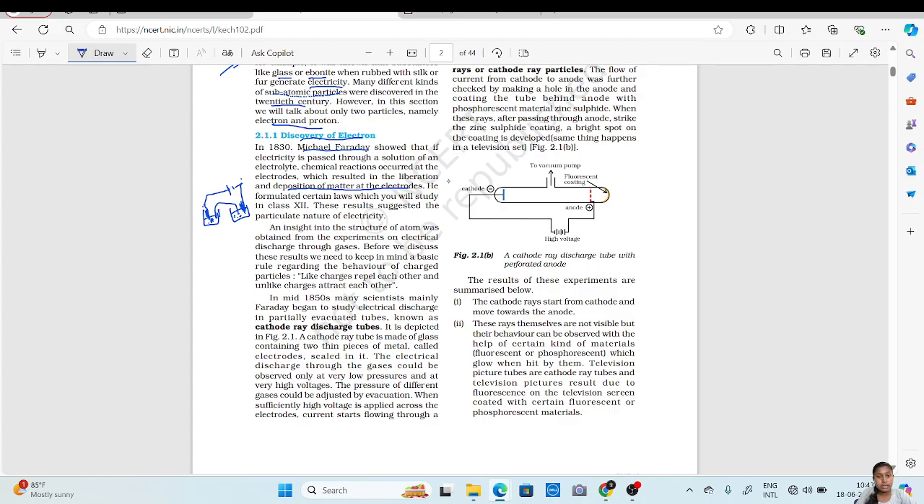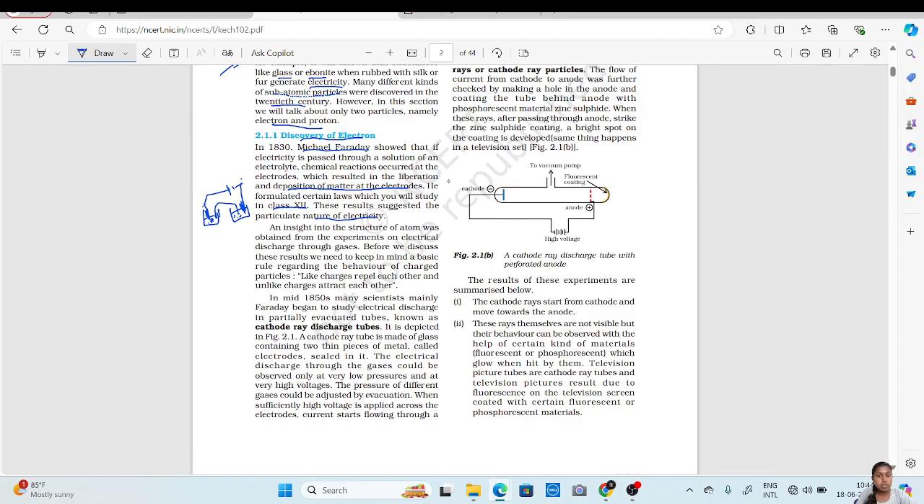He formulated certain laws which we'll study in class 12. There are certain laws of Michael Faraday which you will study in your higher classes. These results suggested the particulate nature of electricity. So what is the particulate nature of electricity? That means electricity can be passed through small particles.